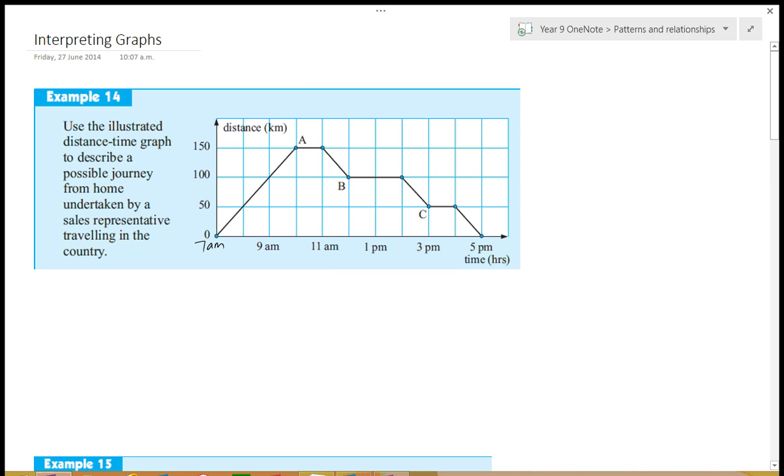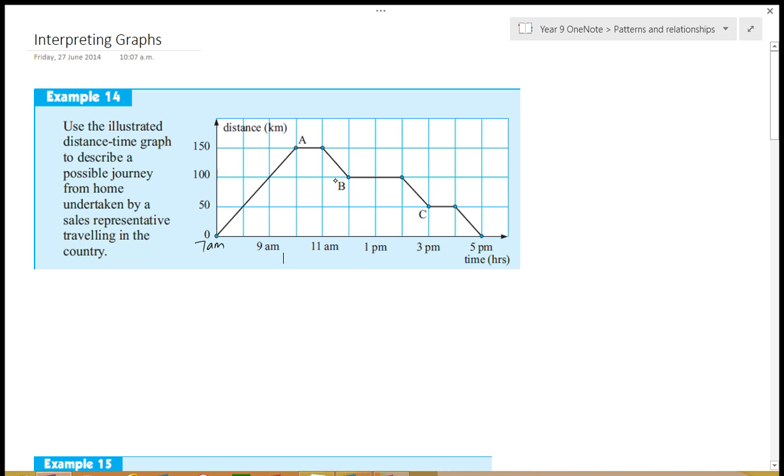Okay, what sort of journey is it? Sales journey. Is he walking? Why not? Hands up please. Why isn't he walking? Dougal? Okay, so he can't walk 150 k's in 3 hours. Okay, so he's not walking. Alright? What sort of travel could he be taking? Hands up please. George? Car. He's probably travelling in a car.